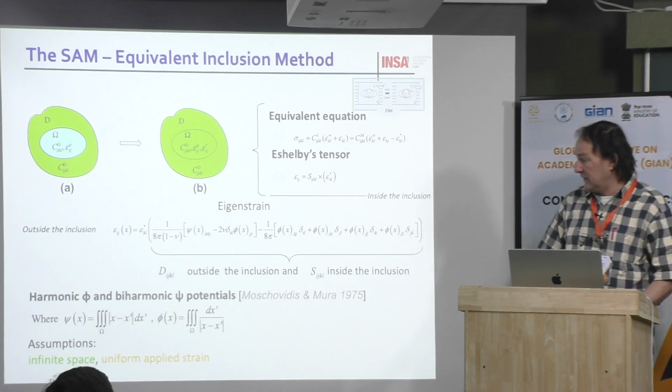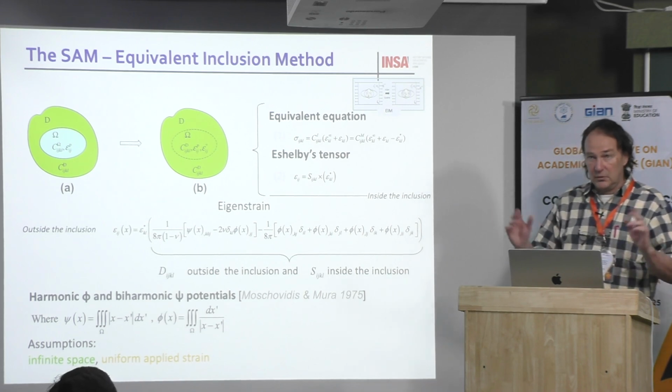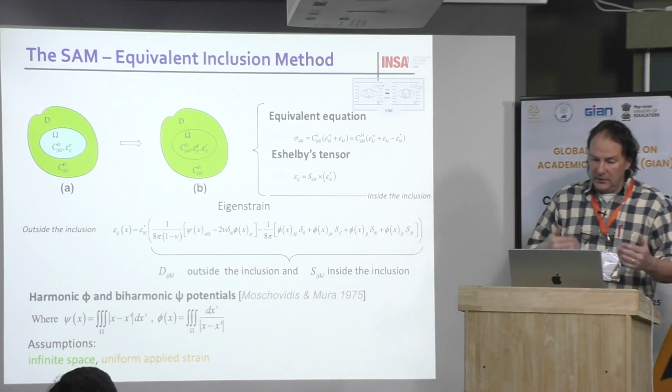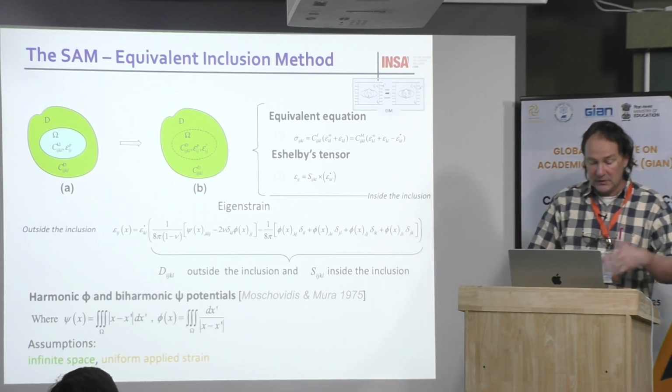The first one is harmonic, and the second one is biharmonic. In fact, it's not too complicated for an infinite space. Now you have to deal with all the equations to solve that properly, and now to transfer that to half space.